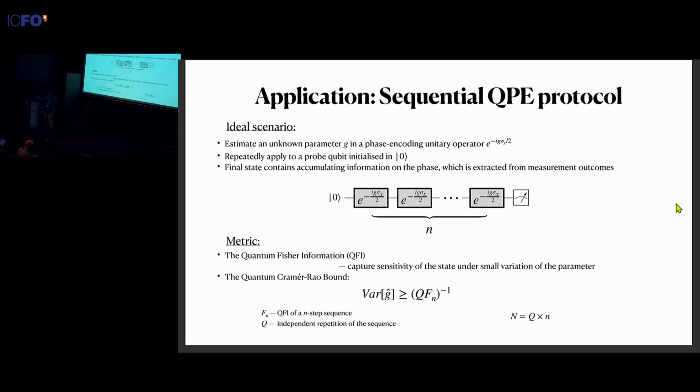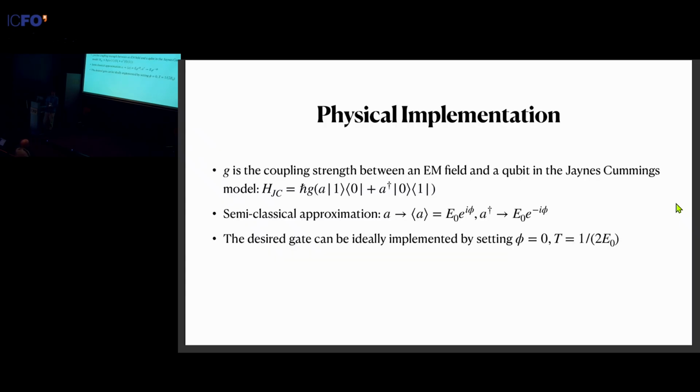And for this, we first need to give a physical meaning to the unknown parameter g. So we take g to be the coupling strength between an electromagnetic field and a qubit, which interact through the standard Jaynes-Cummings model in the resonant case. So as we know, if your field is classical enough, or its amplitude is large enough, we can make the so-called semi-classical approximation where we replace the field operator with the classical expectation value. So E0 is the amplitude of the field and phi is the phase.